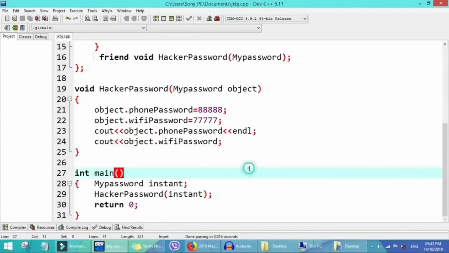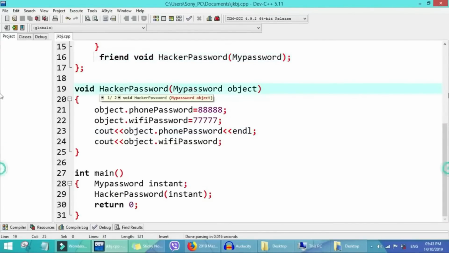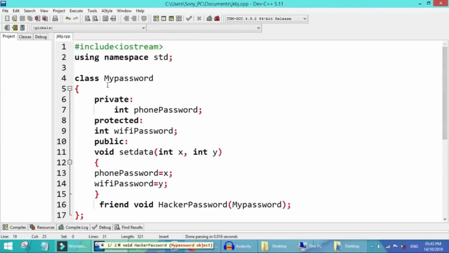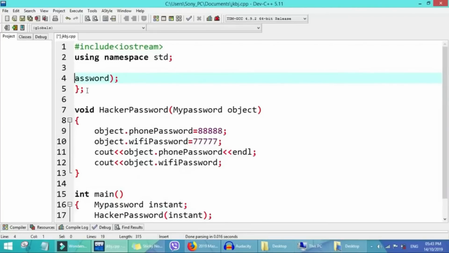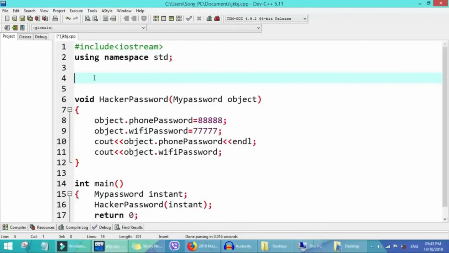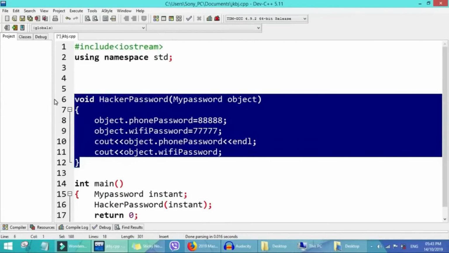So the next thing we are going to do is this: mostly we use a friend function to access the private or protected data of two classes. Now what we'll do for you is use a friend function to access something inside one class. So what if it's not two classes but multiple classes? How do we use a friend function to access them? So let me comment out this class again as usual, and comment out everything we did here.